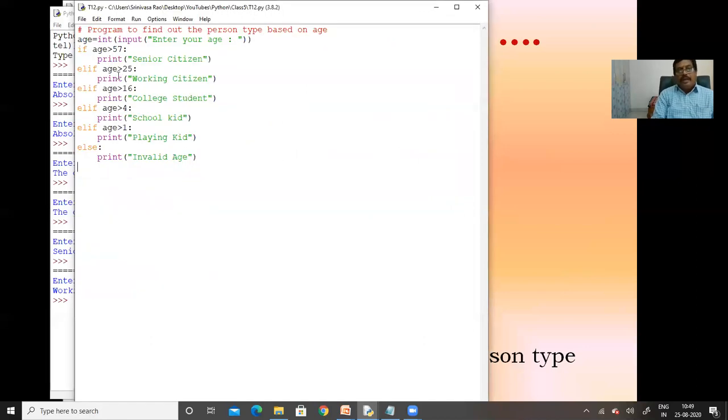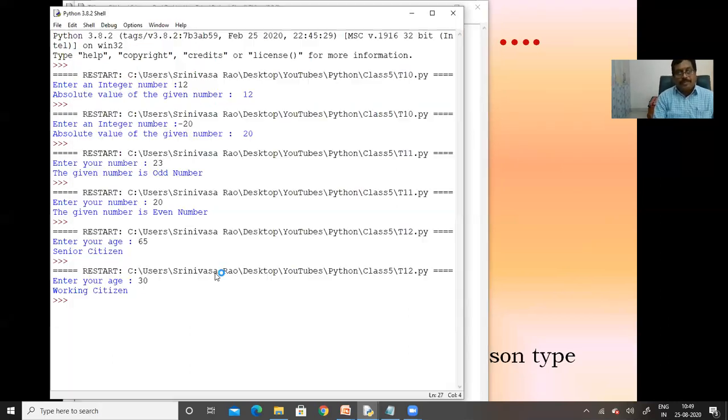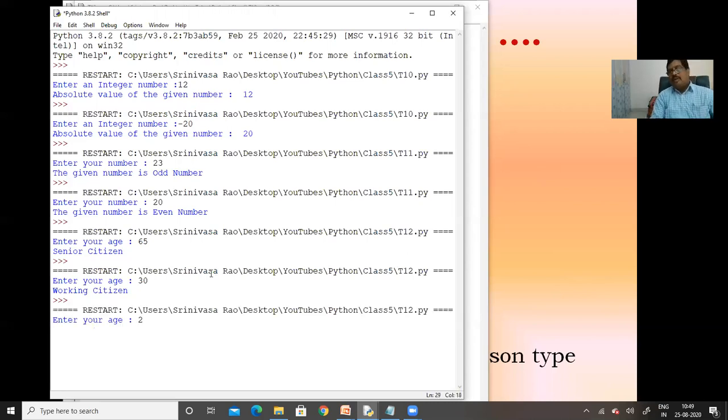Again, whenever it is less than 25, it will come to this elif block. Here we check whether the age is greater than 16 or not. If it satisfies age greater than 16, he will be between 16 and 25, and at that time he will be a college student. See here, we specify 20. The age is 20, at that time he will be a college student.